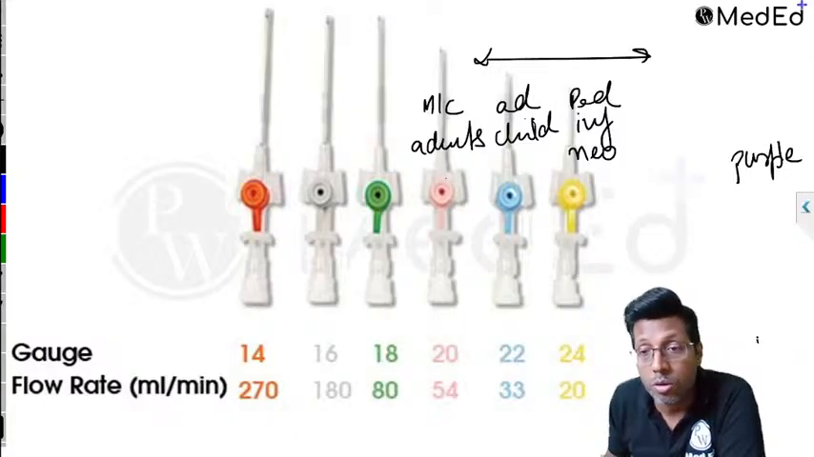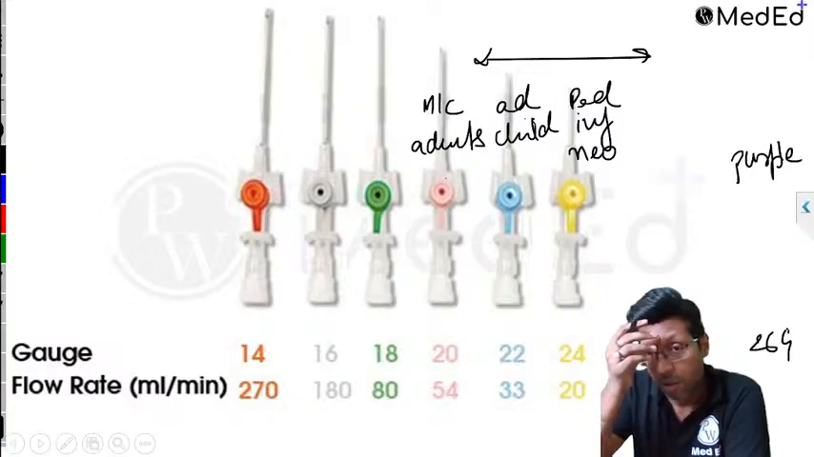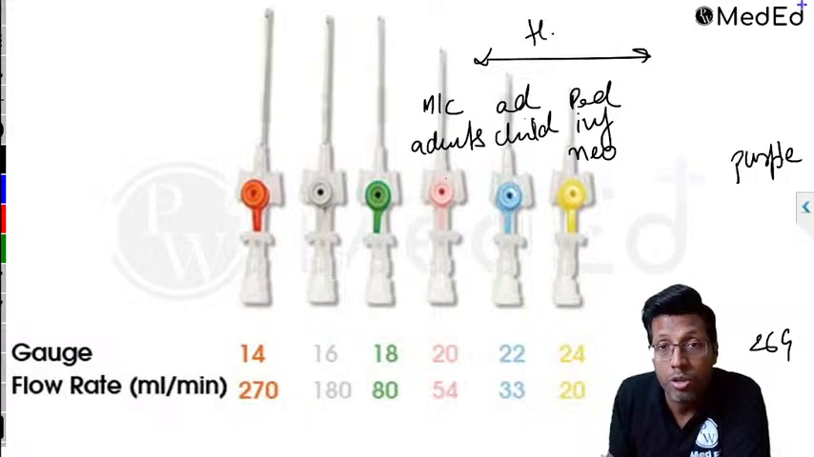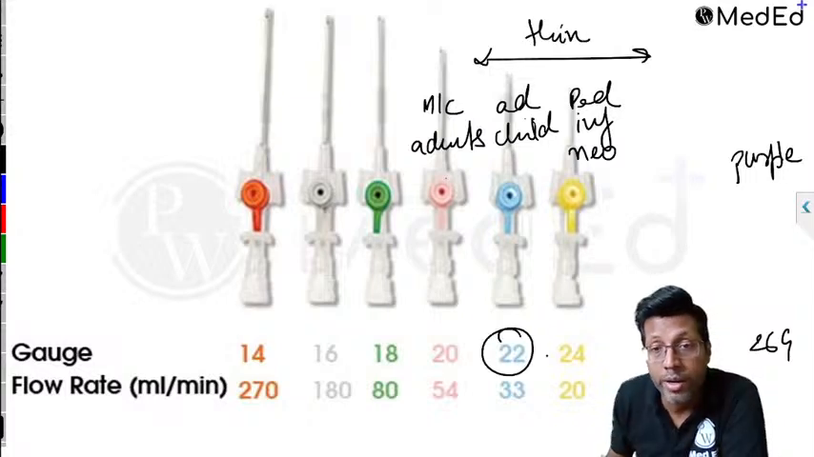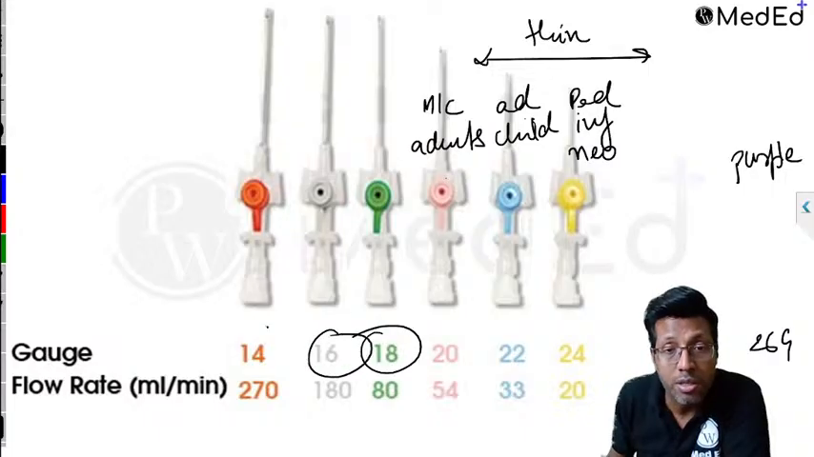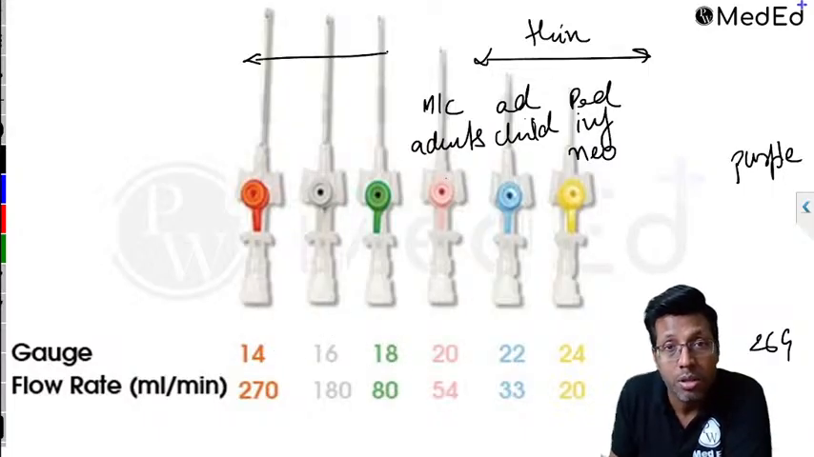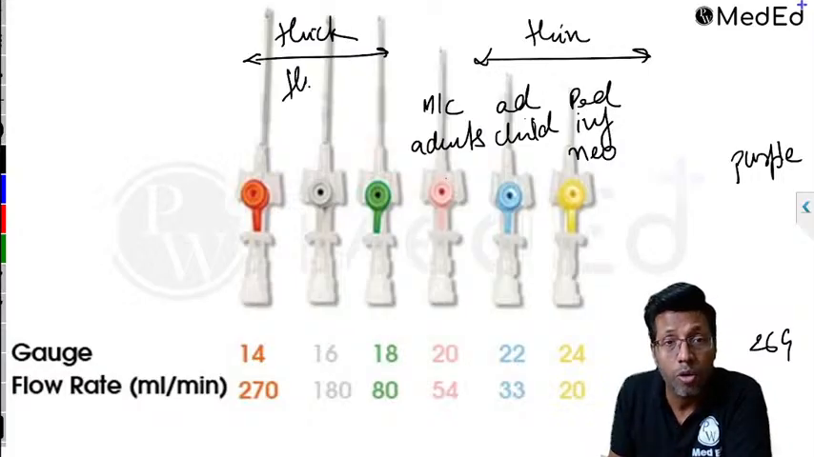Right, 26 gauge is also there, which is purple in color. So these are your thin gauge. And the thinner it is, the higher the number. So 22, 24 and 26 are thin gauge. On the other hand, 18, 16 and 14 are thick gauge, right? Thick gauge is basically used for fluid and blood resuscitation in emergency.